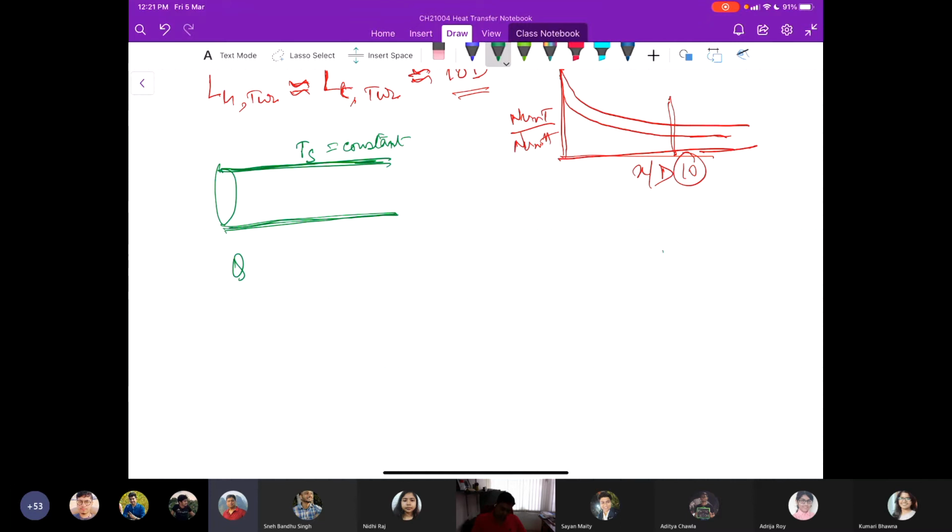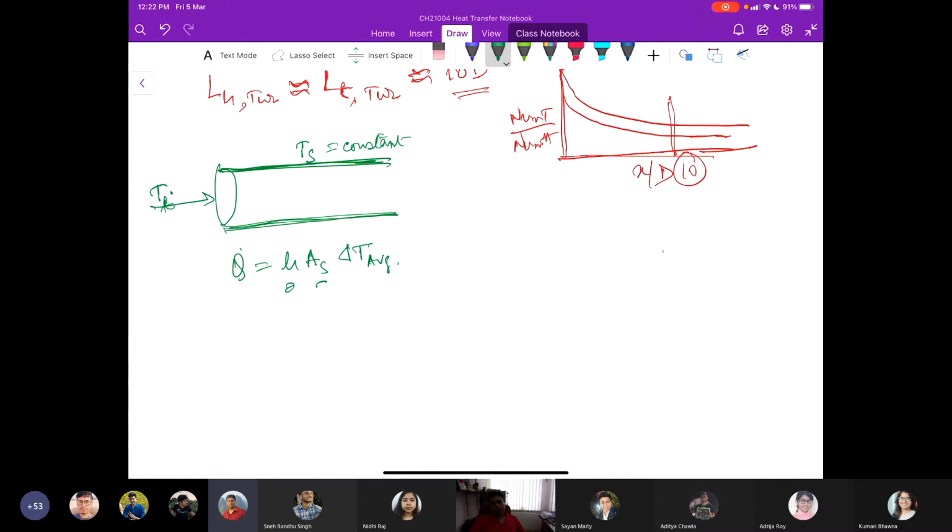So we can always write that the amount of heat being transferred is h A_s times an average delta T, because the fluid is at a different temperature, say T_i, that is coming in. h is the average convection heat transfer coefficient.